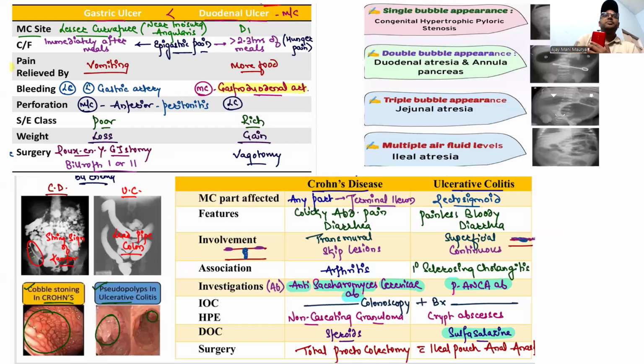So next one is, guys, please remember the gastric and the duodenal ulcer. And also I think everyone knows about the single, double, triple, multiple air bubble sign examples. Next one is Crohn's and ulcerative colitis. Please study this very clearly. I'm not going to elaborate on this one, guys. Just pause the video, or you can study from the PPT.